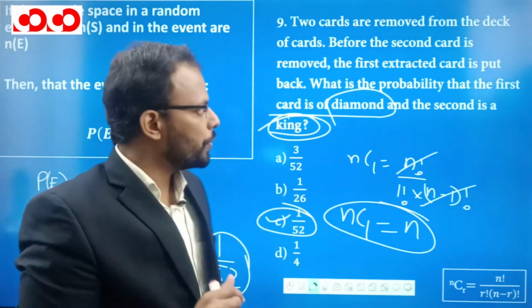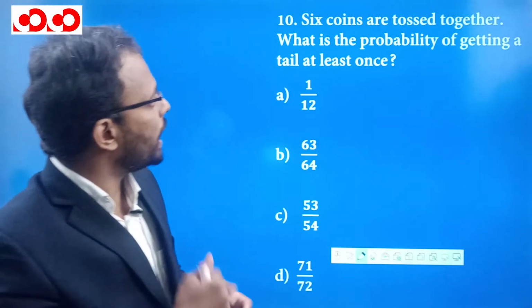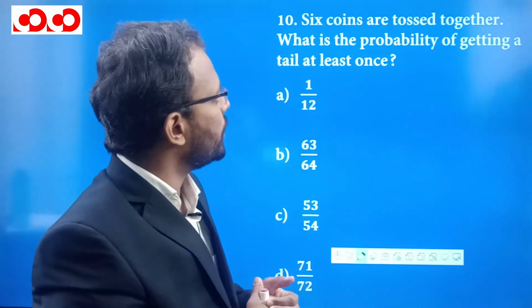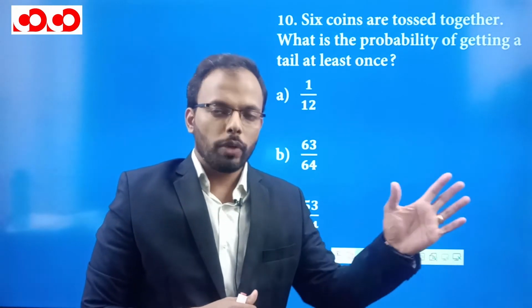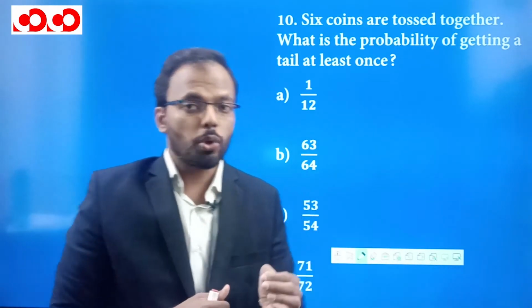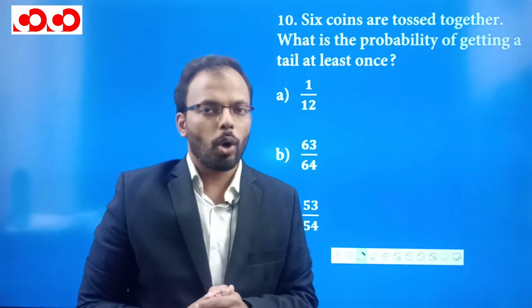Question number 10 for this video. Here is the next question. 6 coins are tossed together. What is the probability of getting at least one tail? See, there are 6 coins. 1, 2, 3, 4, 5, 6 coins are there. In each coin, you can get either a head or a tail.